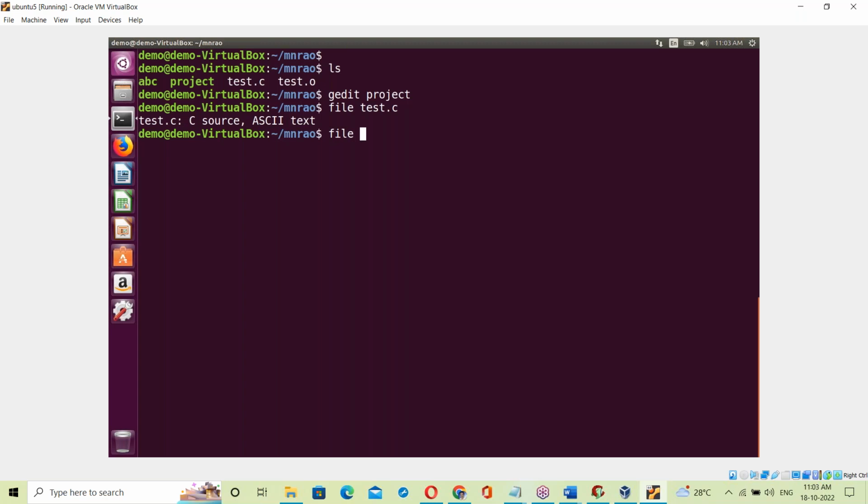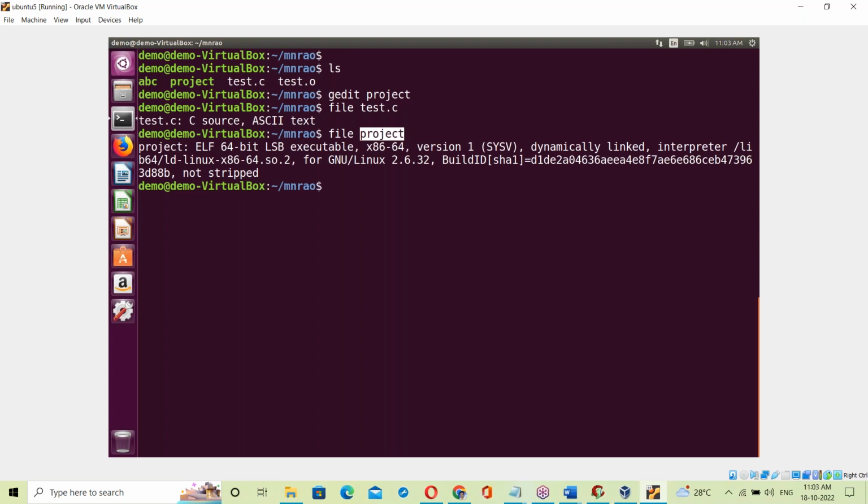Now, with the file command, let us check the project file here. It's an executable file, meaning the exe file. Next, it is an executable file prepared on Linux base. Which version is this? Okay, correct?